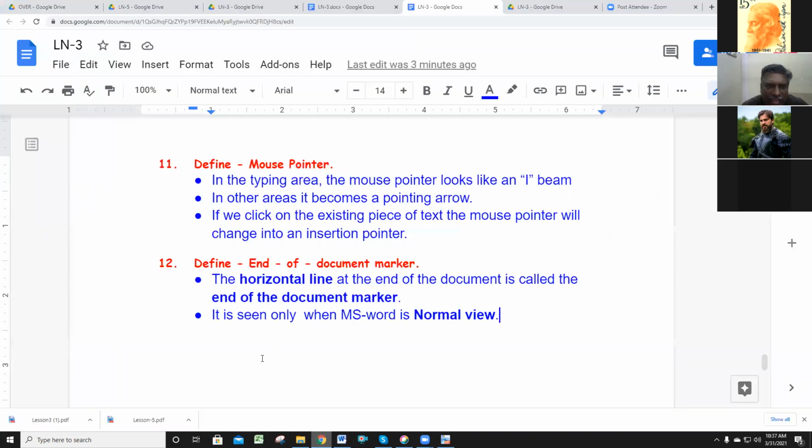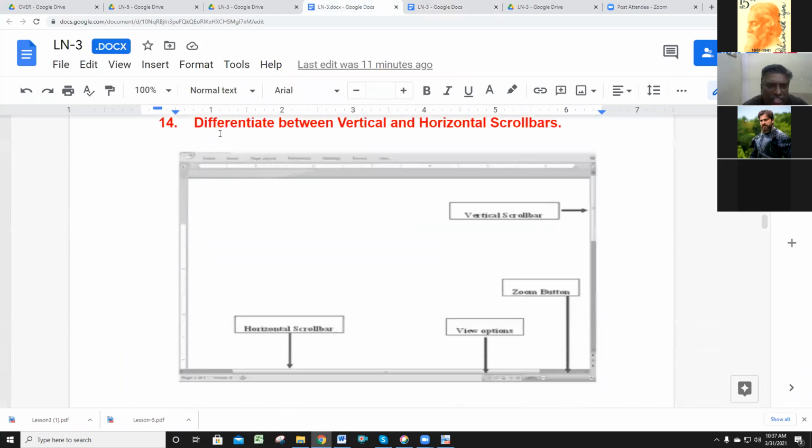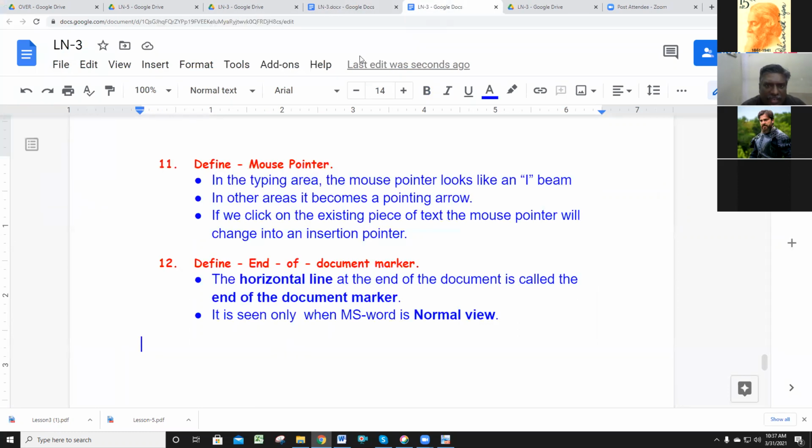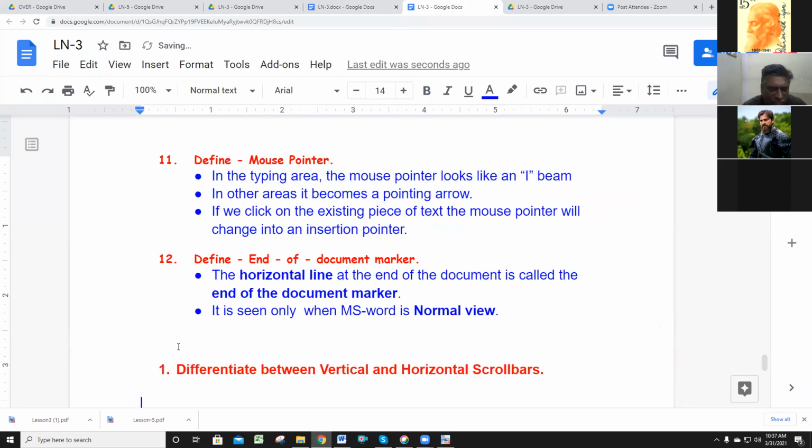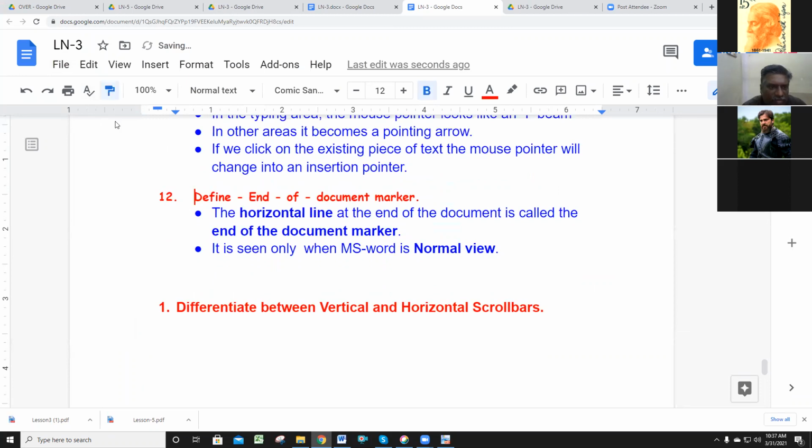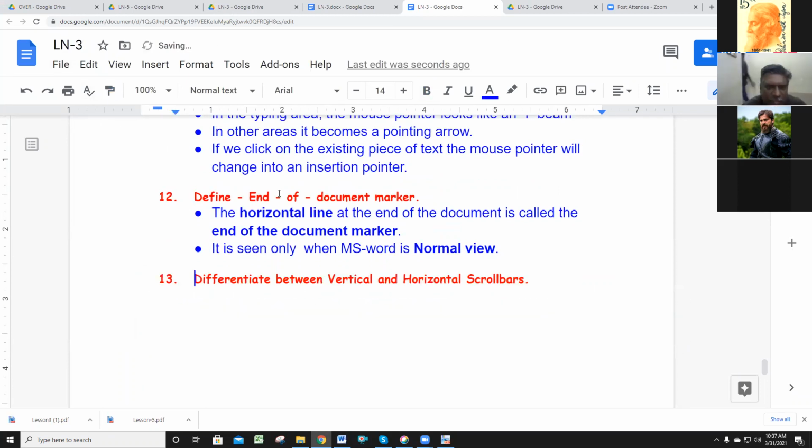Now, related to that point, I give you the question. The question is: differentiate between vertical and horizontal scroll bar. You saw the picture and the practical way also.